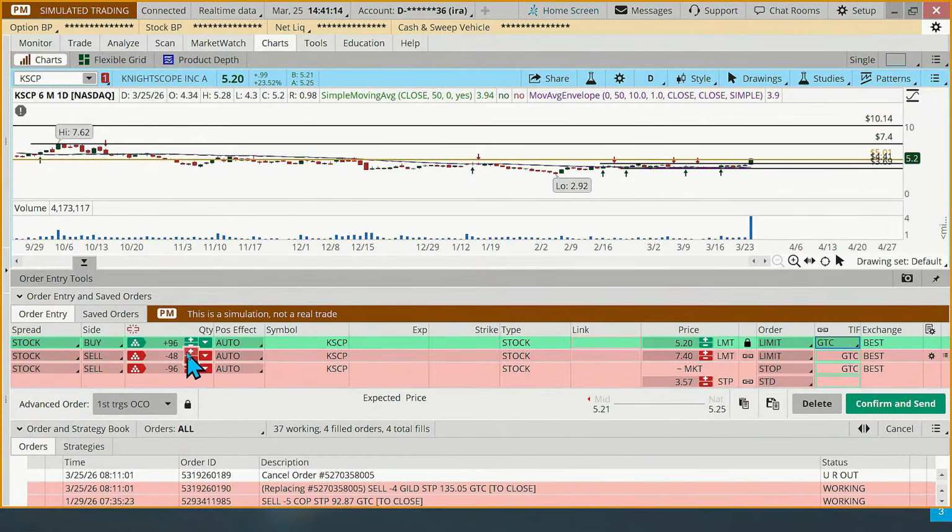So that's that first order. The idea again is we're going to buy now. I see a question about why not just wait till it pulls back? May not pull back, you know. And if it does pull back, then I'm going to add in some shares. So I'll show you that order here now.